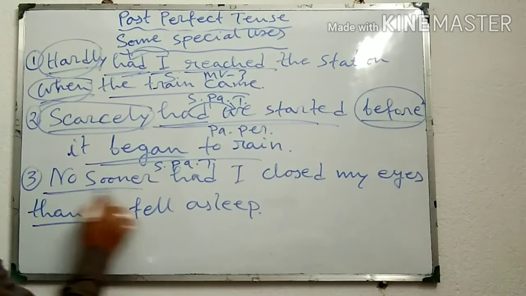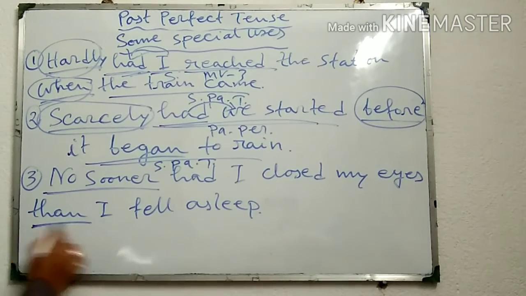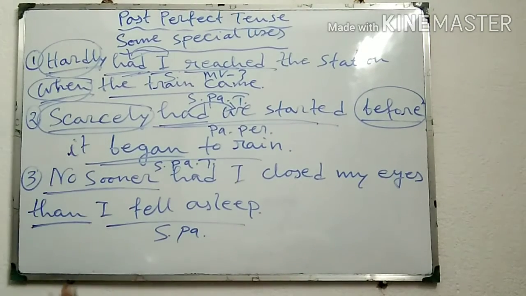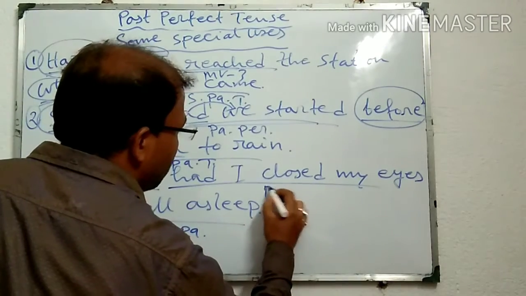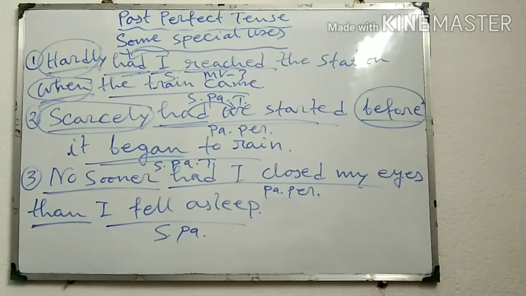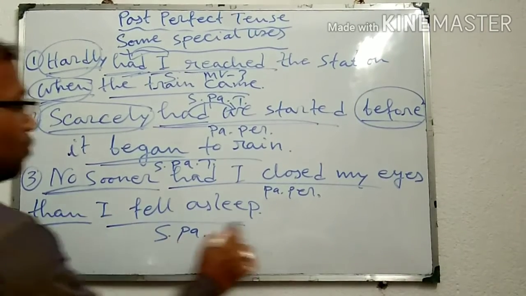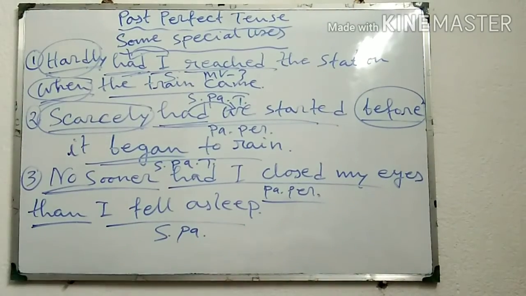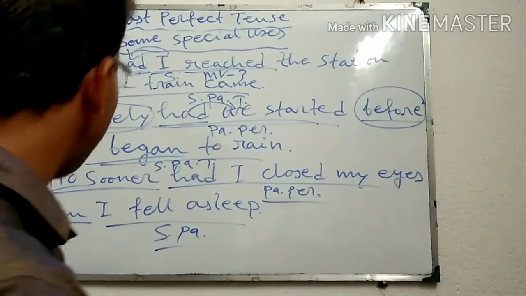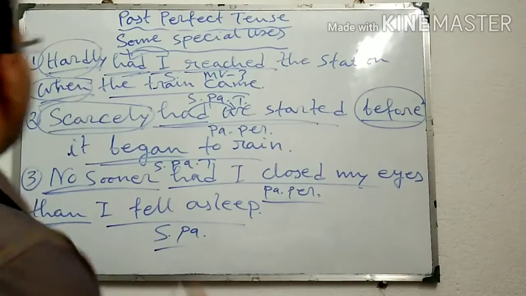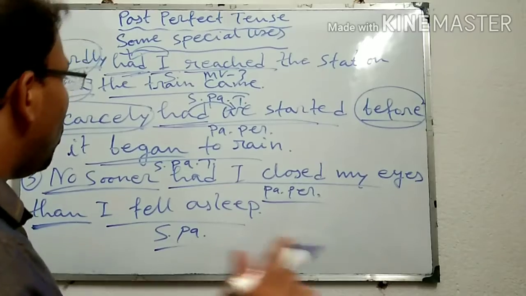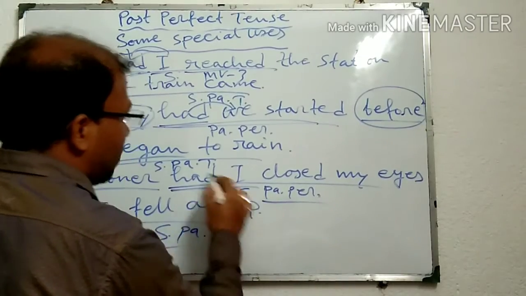When I am using no sooner, we are using than before the simple past. Fell asleep, it is simple past tense. Had I closed my eyes, it is past perfect tense. And when I am using no sooner before the past perfect tense, we should use than before the simple past tense. And also note one thing, when I am placing hardly, scarcely or no sooner at the beginning of the sentence, we should place had just before the subject.